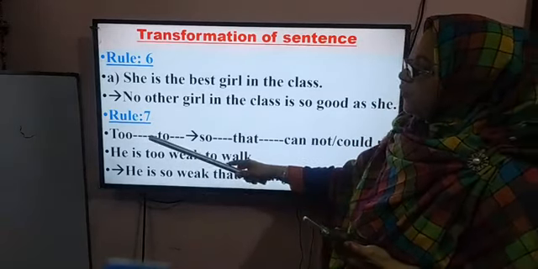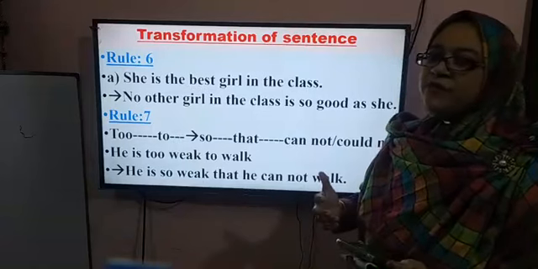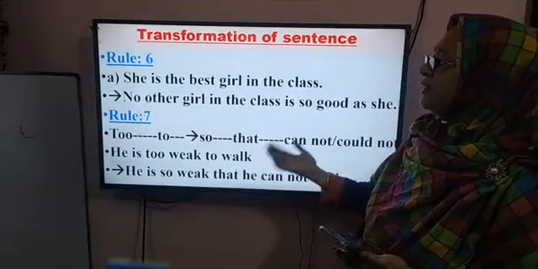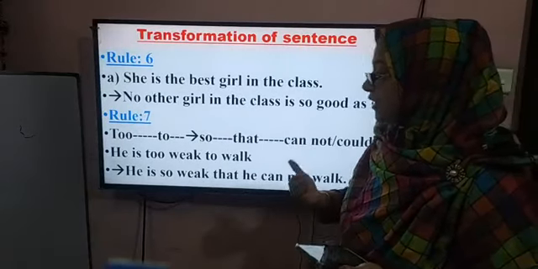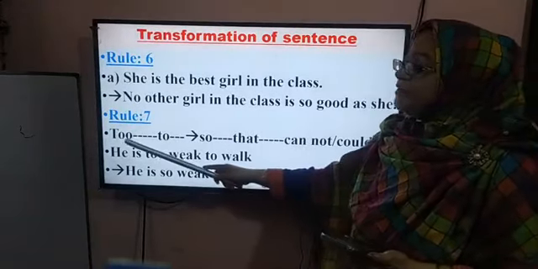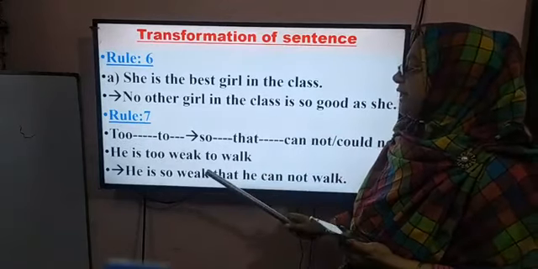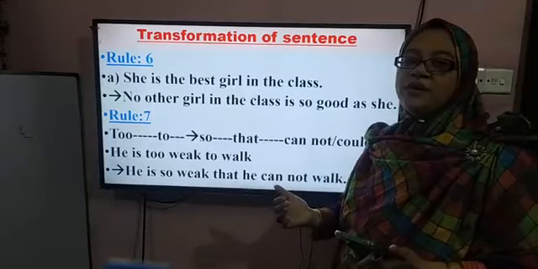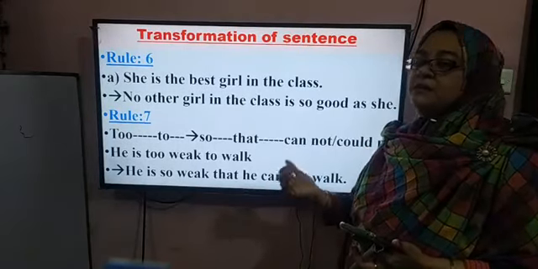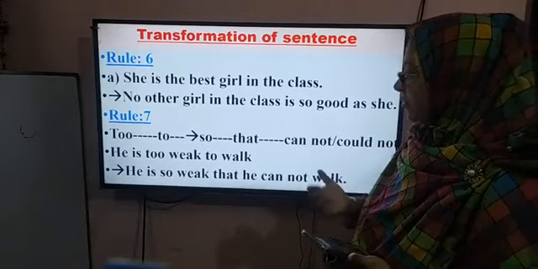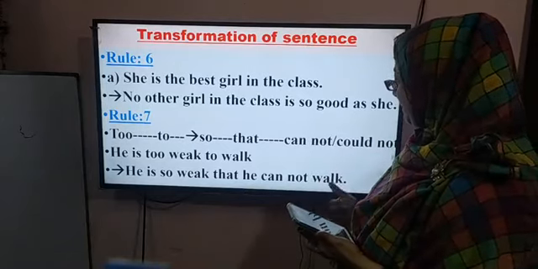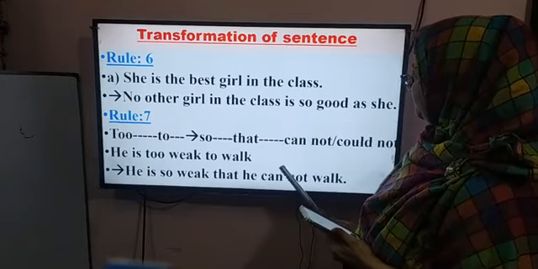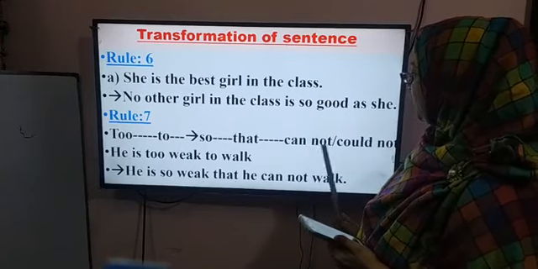This is a very important rule, and sometimes you'll find this type of sentence in your question paper. It is very easy to turn into negative. Look at here. If you find too... to..., then you have to use so... that, with cannot or could not. It depends on the sentence. Is it past or present form? You have to use cannot or could not.